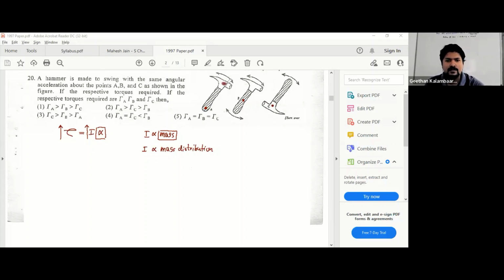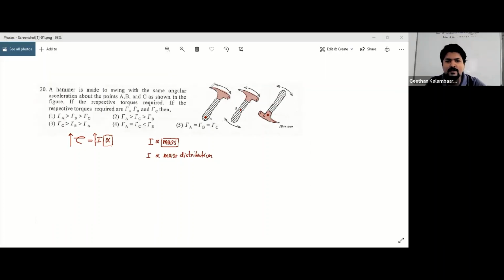And you know, in this hammer, this is the most weighing part. It's a metal piece, so it's the most weighing part. So when you hold it from the other end and then you try to rotate it, the highest mass is with the metal part. So when the metal part is further away, the moment of inertia is greatest. So when the moment of inertia is high, the torque is higher. Right? This is the purpose of the hammer.